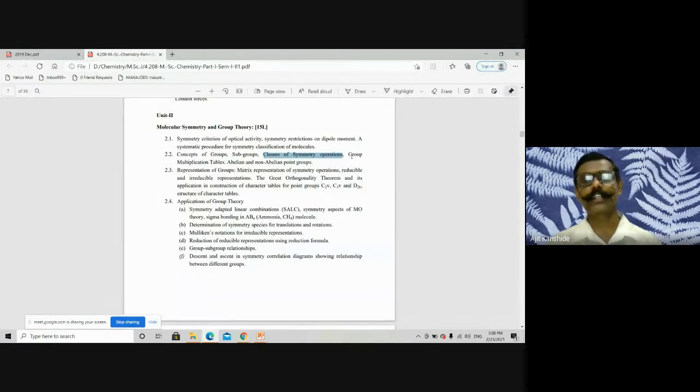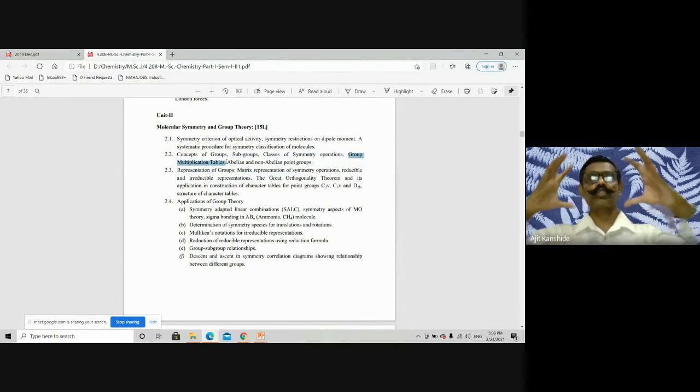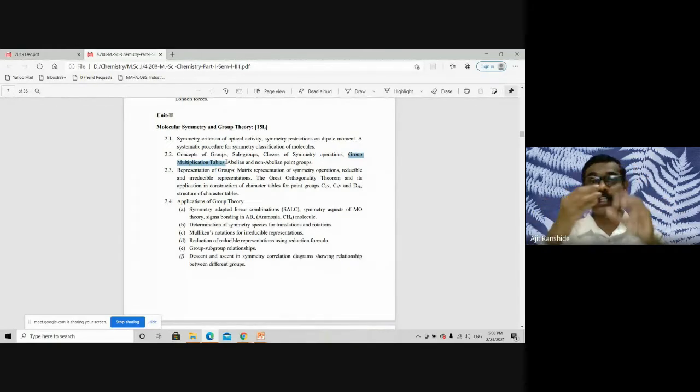Each and every operation is a separate class. Then group multiplication tables for C2V and C3V we have devised, we derived them. For the water molecule, in a pictorial presentation we consider oxygen and two hydrogens, and a smiley or the nose of the oxygen, and various operations with which we can distinguish. And in case of ammonia, we consider a bird's-eye view pictorial presentation.